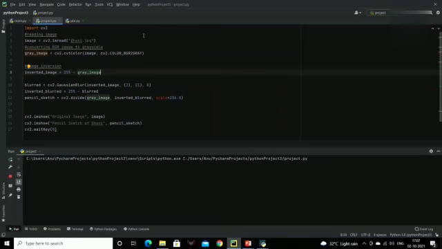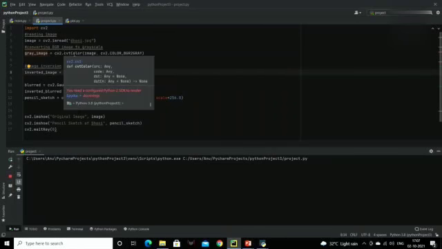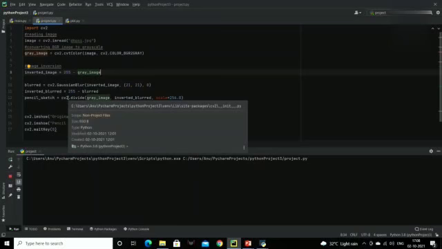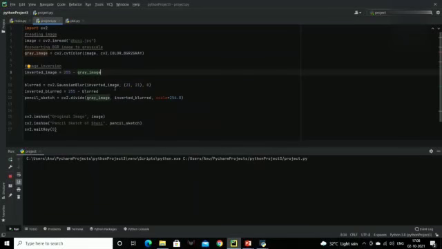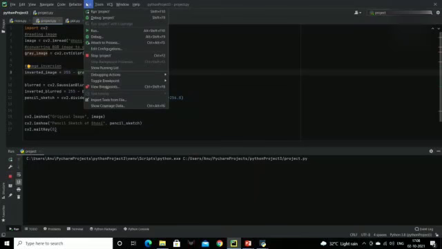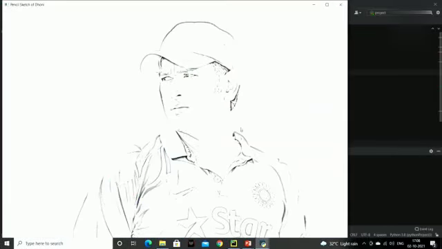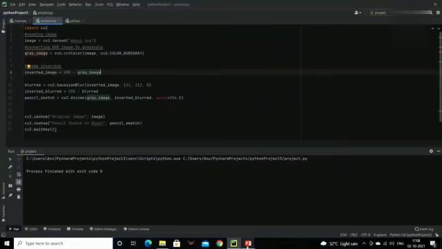In image we have taken the image of Mahi sir. Then in this gray image we are going to convert the image into a grayscale image. In this inverted image, this gray image is inverted, and this is for the blurry effect. And in last, in pencil sketch, we are getting the pencil sketch of Mahi sir. So let's run it. So here is the sketch of Mahi sir.